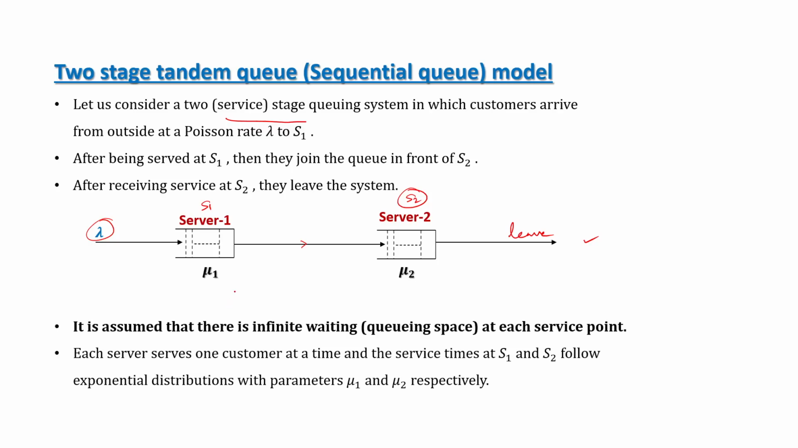It is assumed that there is infinite waiting space, that means queuing space, at each service point. In the previous problem, only one person could be in the queue; that was the model with blocking. In this two-stage tandem queue model, there is infinite waiting space at each service point. Each server serves one customer at a time. The service times at S1 and S2 follow exponential distributions with parameter mu1 for S1 and mu2 for S2.